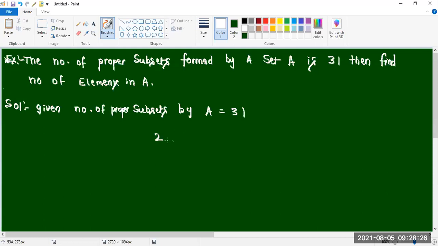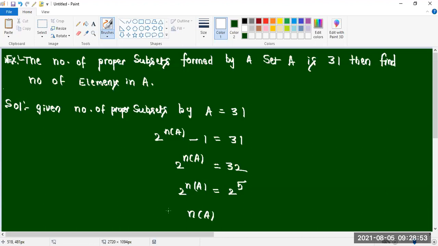Proper subsets by A equal to 31, that is 2 power n of A minus 1 equal to 31. 2 power n of A will become 32. So 2 power n of A equal to 32, this is 2 power how much? 2 power 5. N of A equal to?